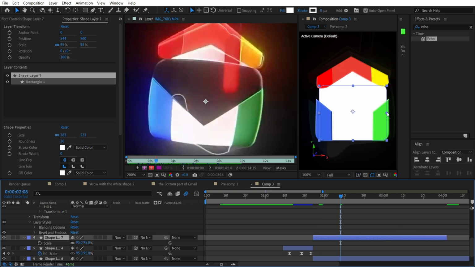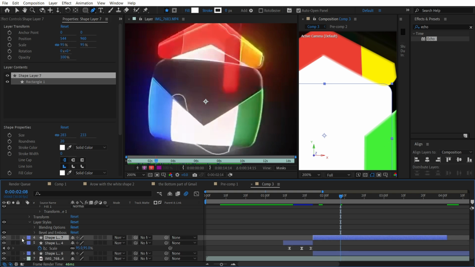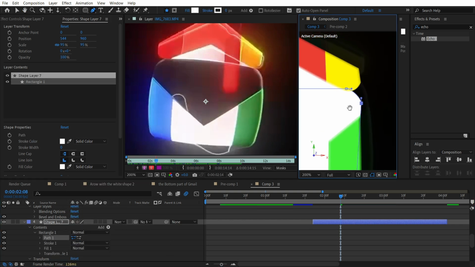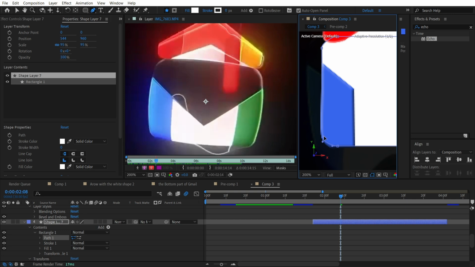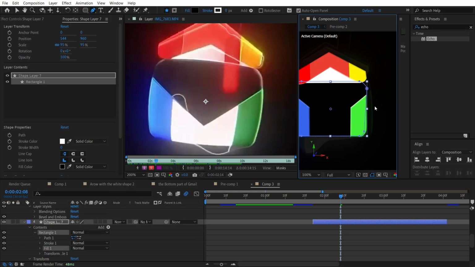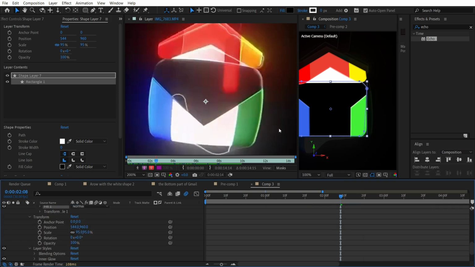Probably we can adjust the path of it. So rectangle, rectangle path, and here guys, convert to Bezier path. So you will be able to adjust these points over here where you need. And guys, here we are going to make it black, just black, and here we also need to apply inner glow.